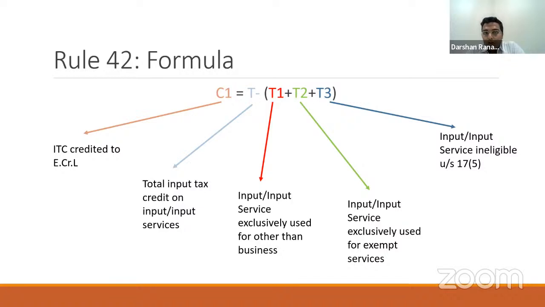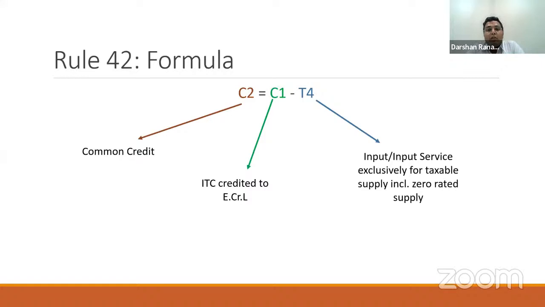So it says take your total tax paid on your procurements appearing in your purchase register. From this total amount, subtract your ITC exclusively used for non-business, ITC exclusively used for exempt supply, and your blocked credit. The amount which you derive after doing the subtraction is considered as C1, and C1 denotes ITC credited to the electronic credit ledger. Now from this C1 you have to subtract the ITC which is exclusively used for my taxable or exports activity.